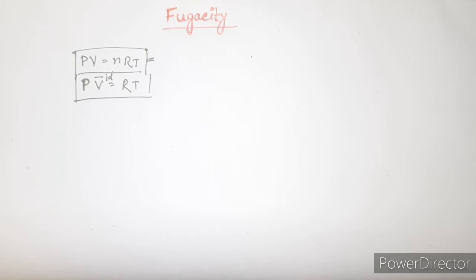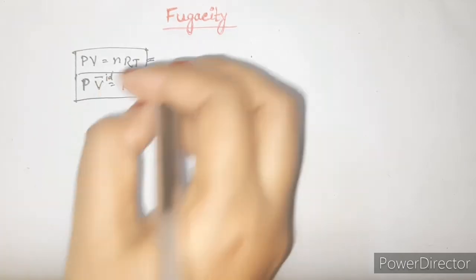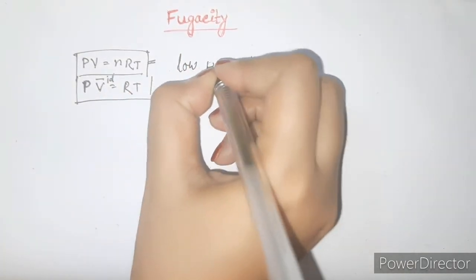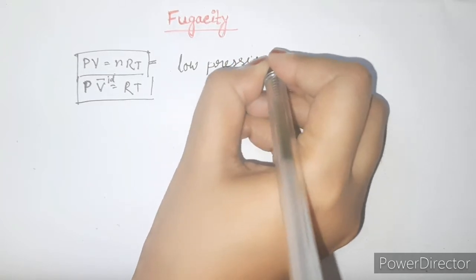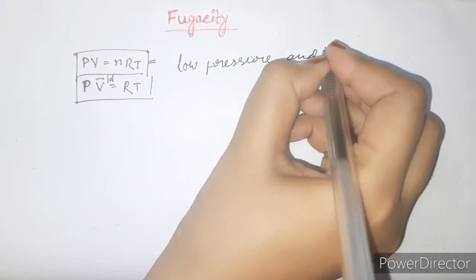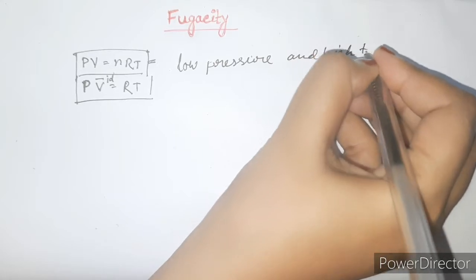ideal gases. But what is the case for real gases? The behavior of real gases is somewhat different from ideal gases. All gases are real gases, but sometimes, in some conditions, real gases behave ideally. And what are those conditions? Those conditions are low pressure and high temperature.